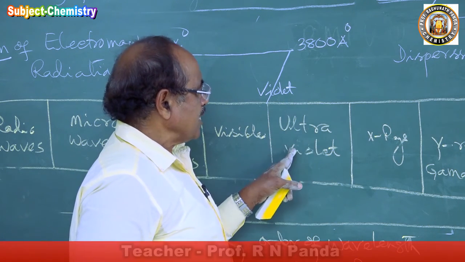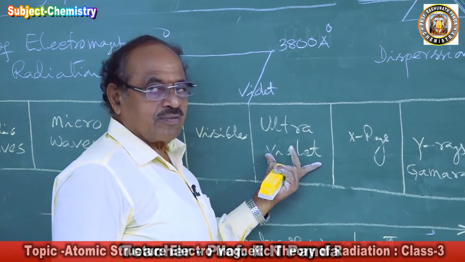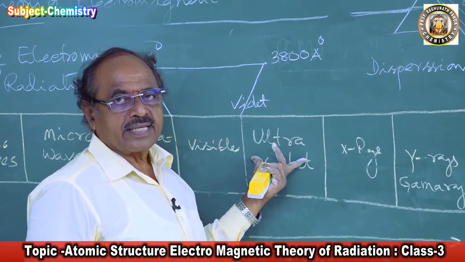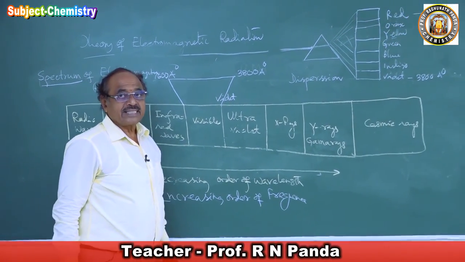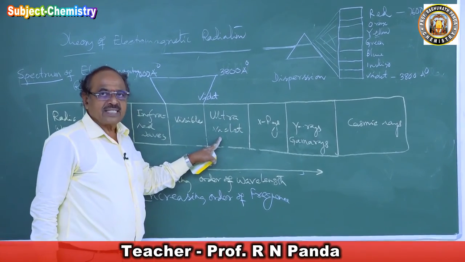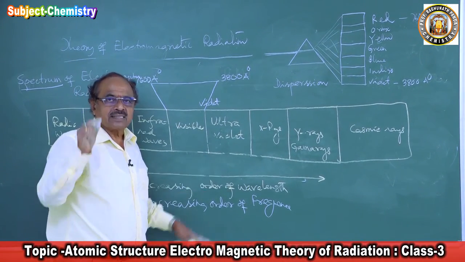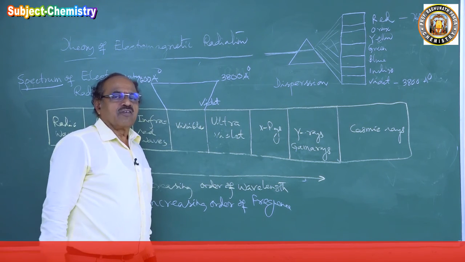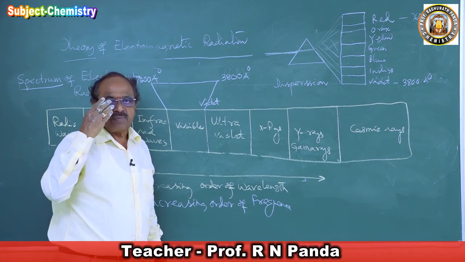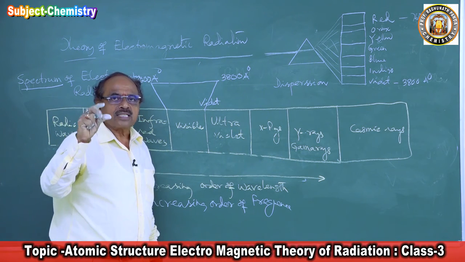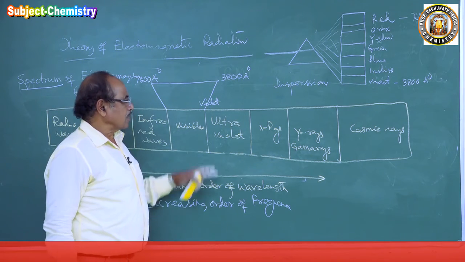So that region of energy which comes after violet is called ultraviolet, and these are the ultraviolet rays produced by the sun during a solar eclipse. That is the reason it is very powerful, and you are advised not to see the eclipse with the naked eye, because the waves produced by the sun during the eclipse are very powerful. They may spoil our retina, so we use double blue glass or a negative plate, not looking directly.